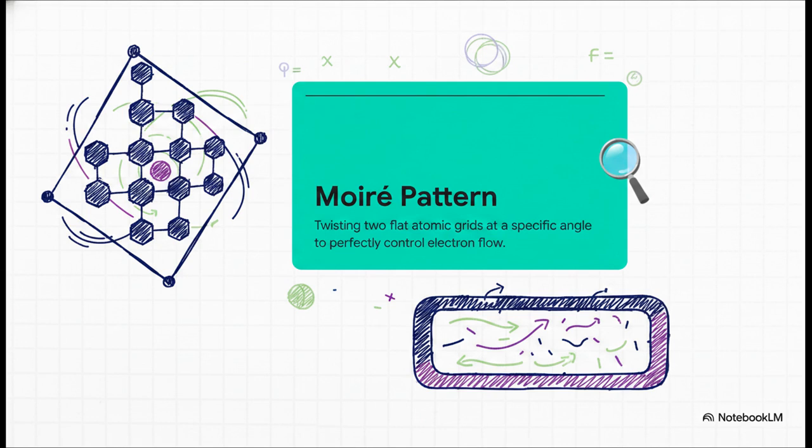First, a Moiré pattern. This is created by taking two flat atomic grids and twisting them at a very specific angle to change how electrons flow. Second, a topological insulator. That's a material that acts as a perfect conductor on its surface, but a complete insulator on the inside, keeping those electron pathways perfectly protected.